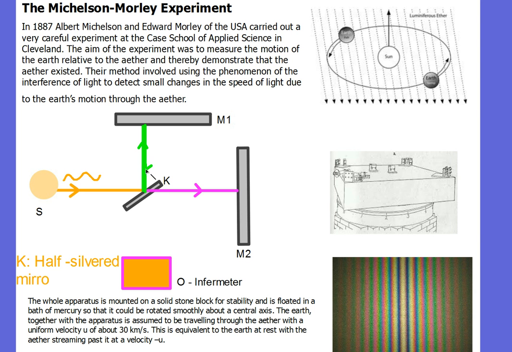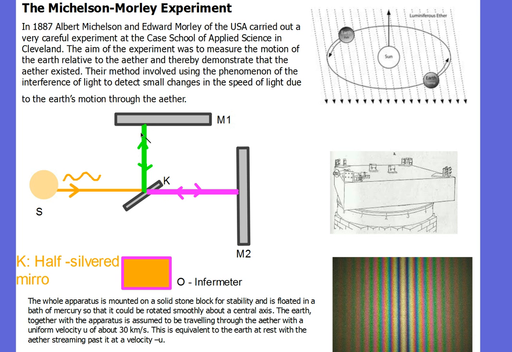So it's going to go up and come back, and for the purple beam as well, it's going to strike that mirror and then come back. Okay, so we've got the original light being split in two, travelling at 90 degrees to each other, one going up and back, one going here and back.